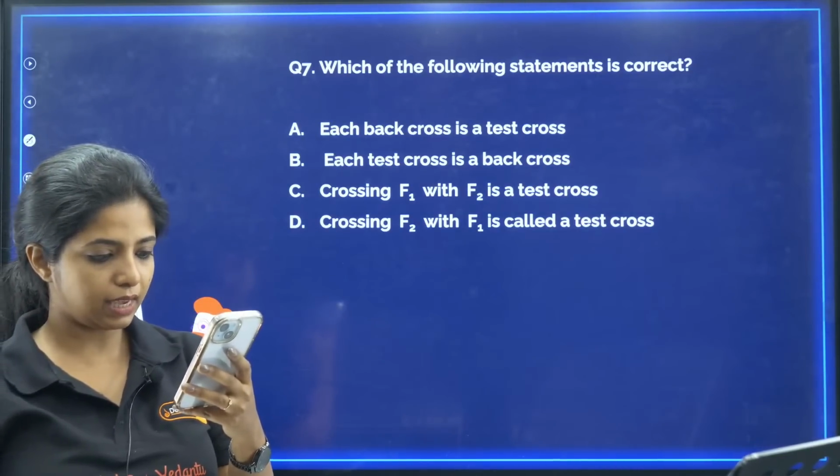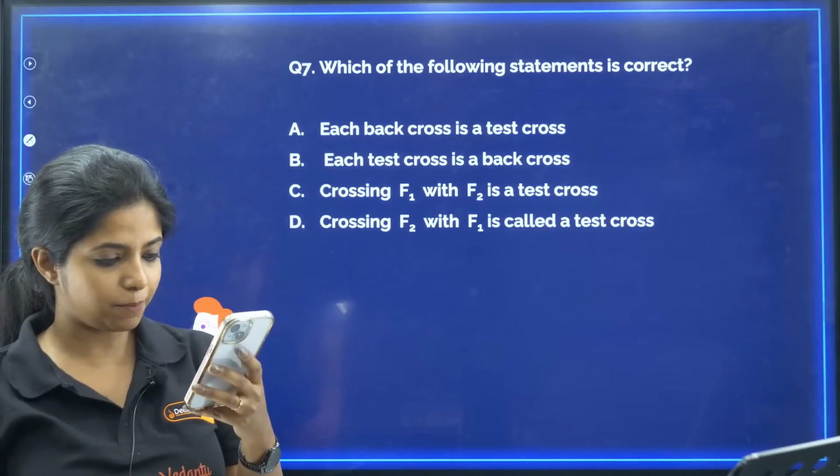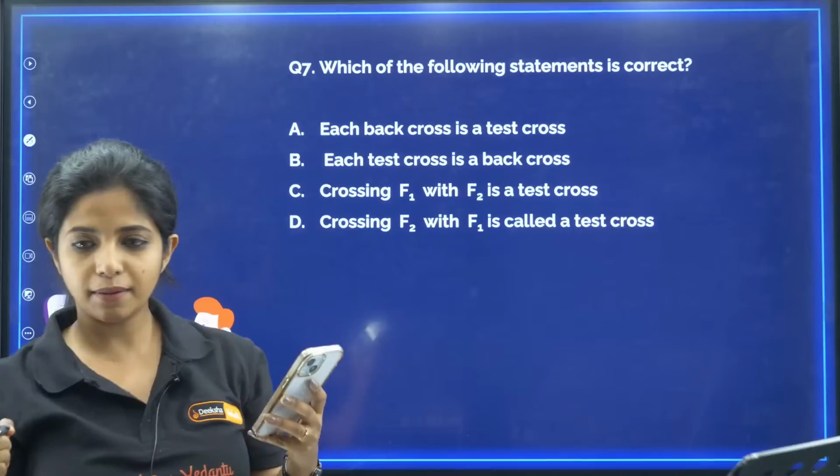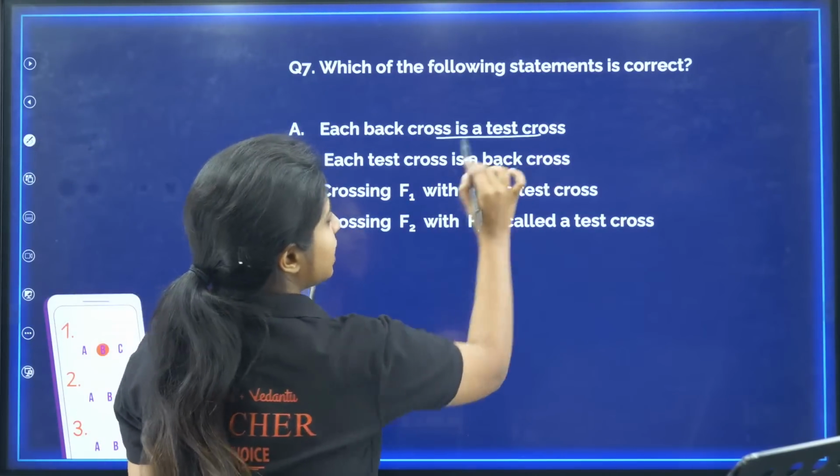Kirtana says B, SKC 4/7, D. Okay, Chandrasekhar, B. Pradeep is here, hi. B, A, B, C, D, everything is there. My dear children, each back cross is a test cross?